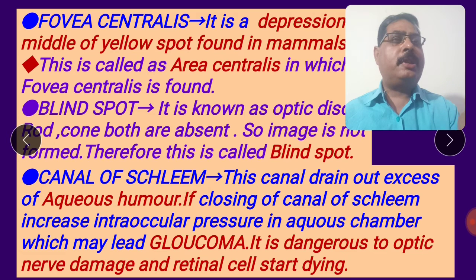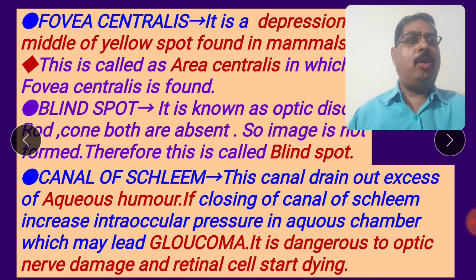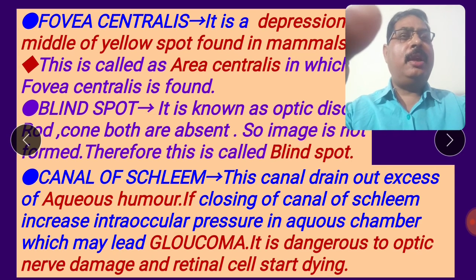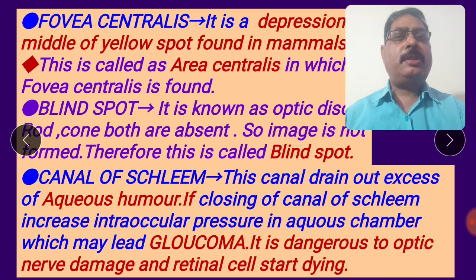Canal of Schlemm, a very important term. Very important topic, canal of Schlemm. You see and understand the canal of Schlemm. What is the canal of Schlemm? This canal drains out excess aqueous humor. Closing of the canal of Schlemm increases the intraocular pressure in the aqueous chamber, which may lead to glaucoma. It is dangerous to the optic nerve, and damaged retinal cells start dying.